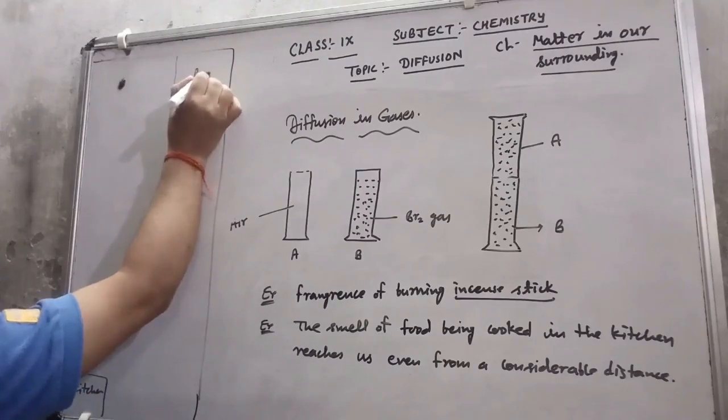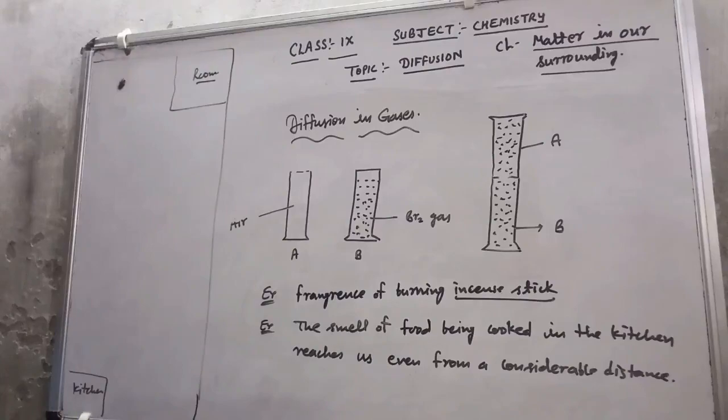This is the room where a student is sitting, and the mother is going to cook the food in the kitchen. As she cooks, the fragrance of that food intermixes with the particles of air, because air is present in each and every corner.